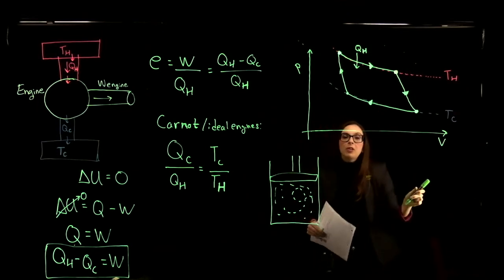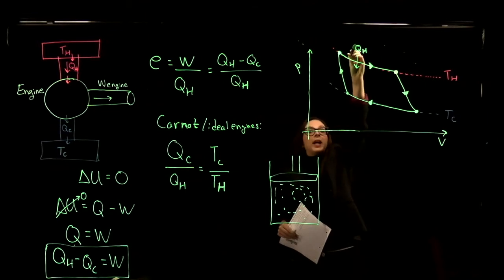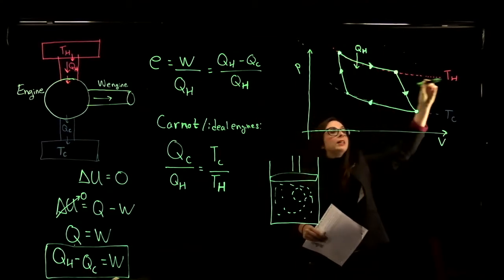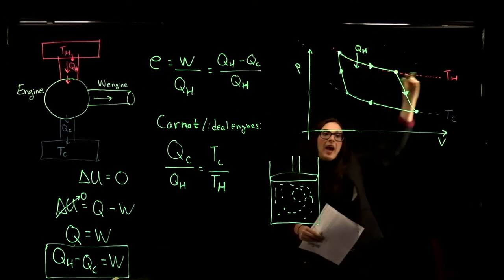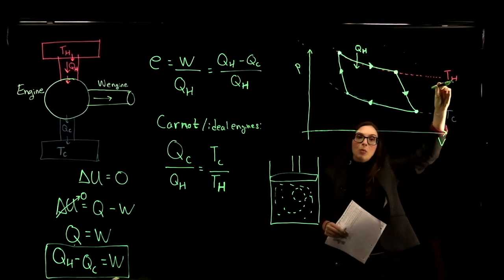In the first step of our Carnot cycle for an ideal engine, we are going to input energy to the system, but we're going to maintain our system at a constant temperature. So this is an isothermal process.